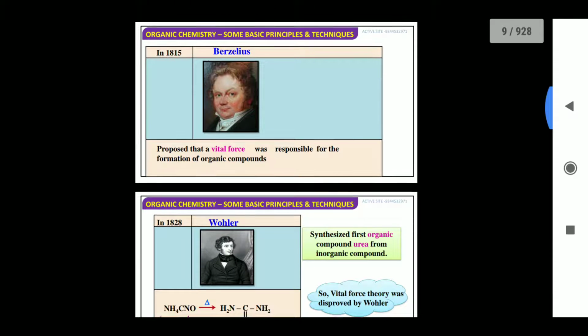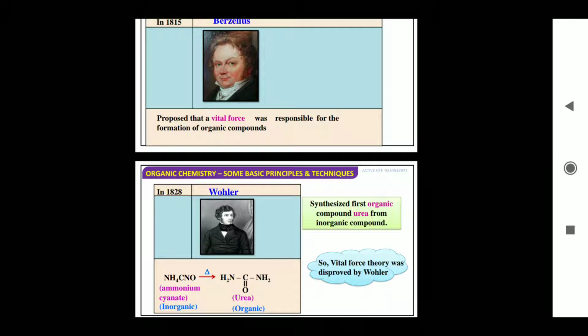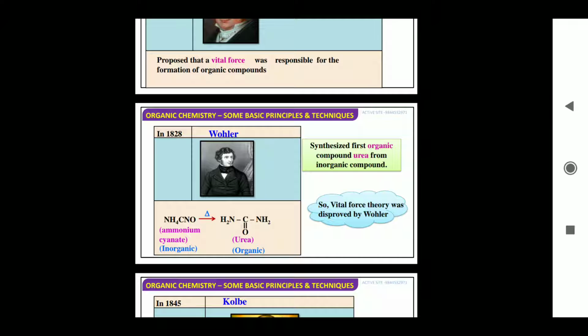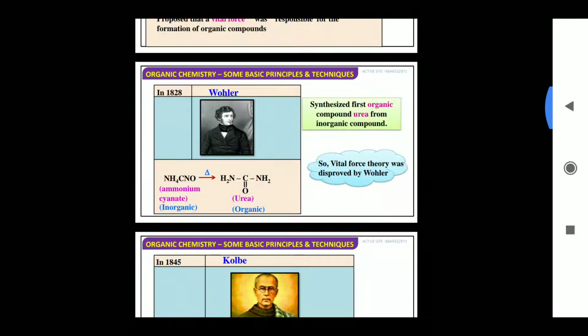And what is the formula of urea? NH2CONH2 is the formula of urea, and the vital force theory was disproved by Wöhler. Initially the scientist Berzelius had given this concept of vital forces, but in 1828 Wöhler disagreed with this concept, and he transformed ammonium cyanate, an inorganic compound, into the organic compound urea by heating. All right.